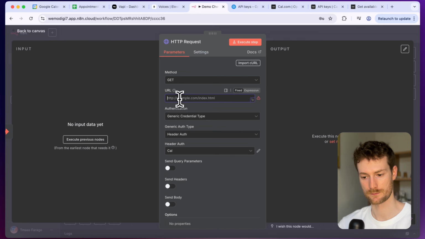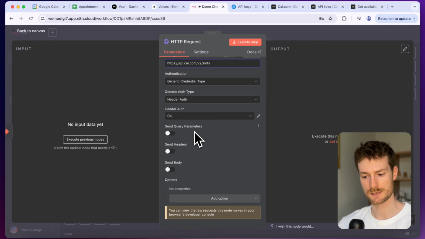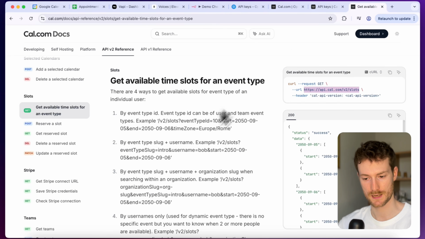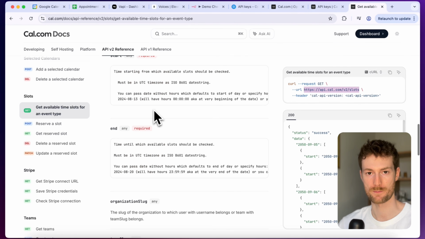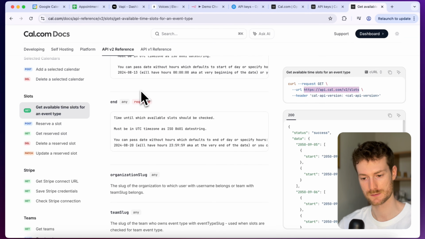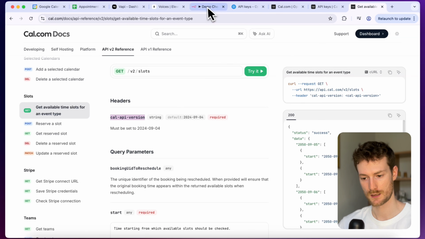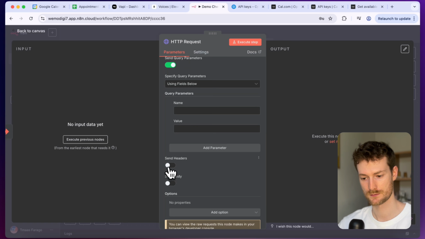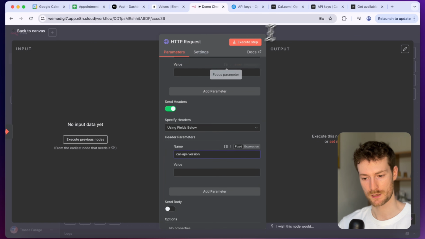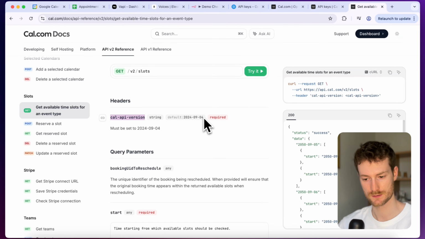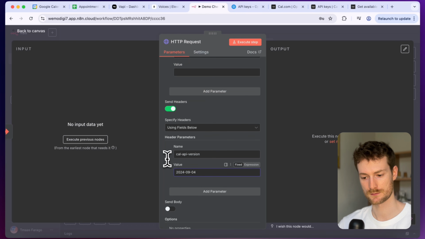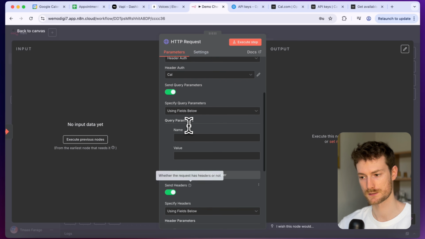So let's go back to n8n and we can scroll down here and let's enable send query parameters. And here we need to provide the parameters that are required. We need to provide the start and end time, and these are exactly the values that we passed into our workflow. But before we do that, let's provide the header, which will be the Cal API version. So let's copy this and let's select send headers and paste it in for the name. And the value will be this, 2024-09-04.